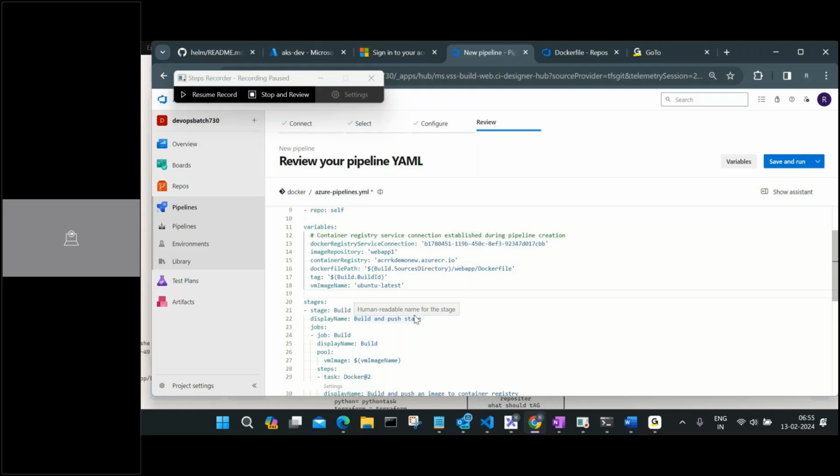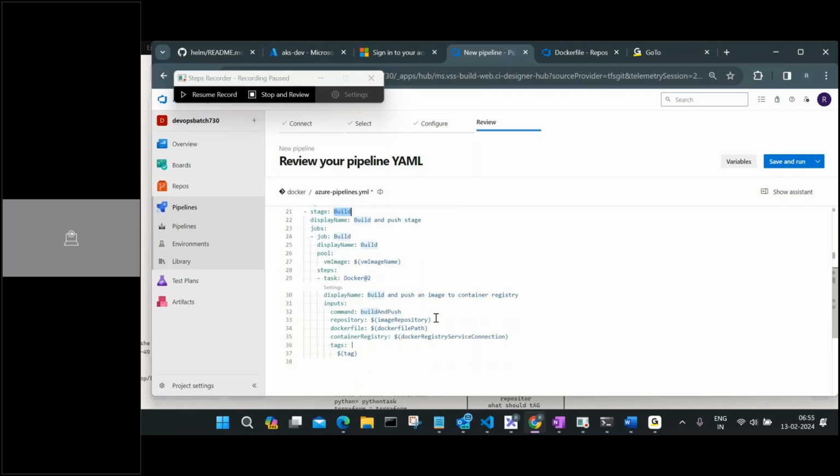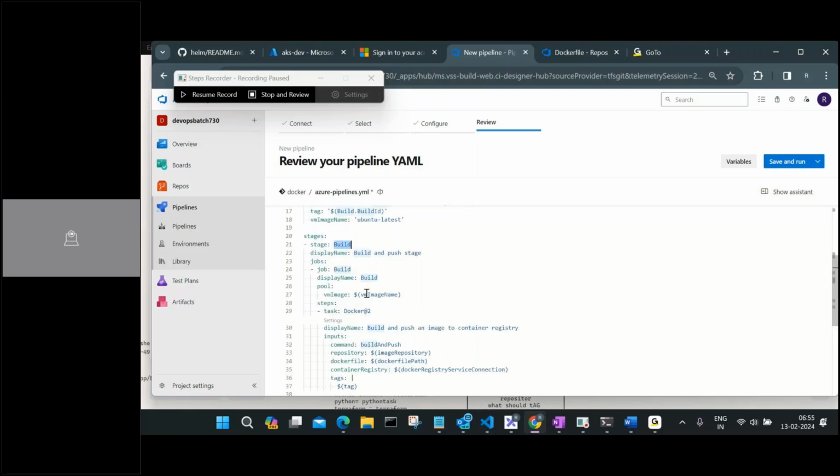Okay, now let's start with the stage. We have seen that the first stage is build, then the deploy stage, everything is there. Now here you can see how this image name is getting used. I'm putting it inside a pool. I can create multiple pools here, or there is already a pool which got created, which can be used. You can just pick that pool and start assigning it. Now why are we putting this? Because we have to run this as a container, as I mentioned just now. This is all a container, that is what is happening.